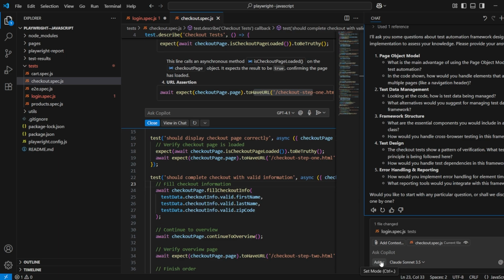You can have a wrapper, you can give more context from the testing perspective, and you can have a separate testing agent. I request you to download this Copilot and try using it, at least the free versions, the ask and edit mode at least. Agent mode would be a paid version, but I still request you to download it and start using it. It will definitely make you more productive, not only in terms of writing the code, but also in understanding the code. There might be some piece of code which you are not aware of.